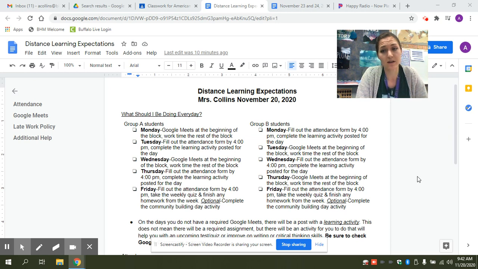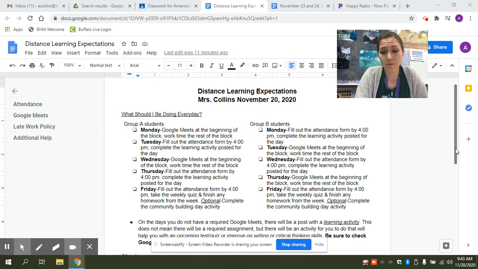Group B students have a similar schedule, except just flip-flop the days. So Tuesdays and Thursdays will be the required Google Meets at the beginning of the block for Group B students, and the rest of the time will be theirs to work on the activity. Monday and Wednesday are the days that they need to fill out the attendance form by 4 p.m. and complete the learning activity posted for the day. Again, if they want to complete the learning activity posted that day at midnight, that's fine. Just make sure that their attendance form is filled out by 4 p.m.